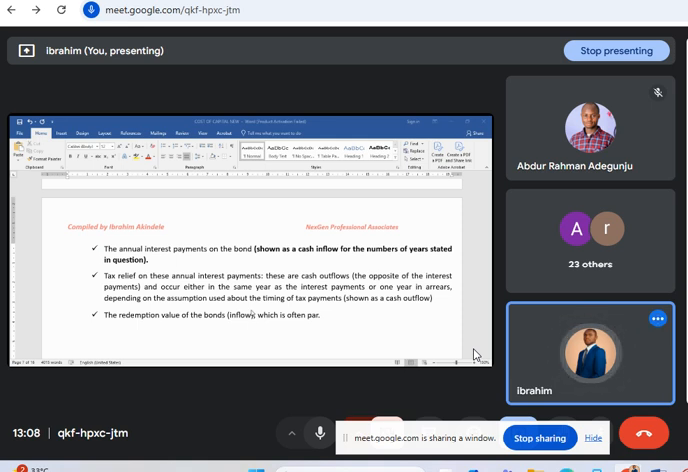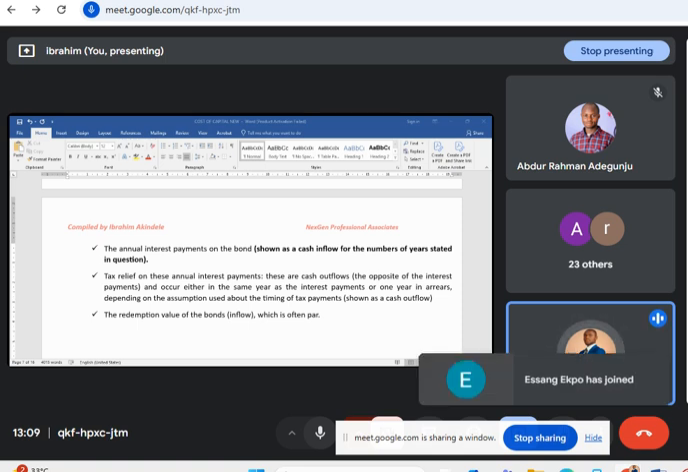The redemption value is the principal. In a question, you'll be told that it is redeemable at par. If a question says it is redeemable at par, par means 100. Par means 100. It will be an inflow. Don't worry, we'll look at a practical illustration of that.